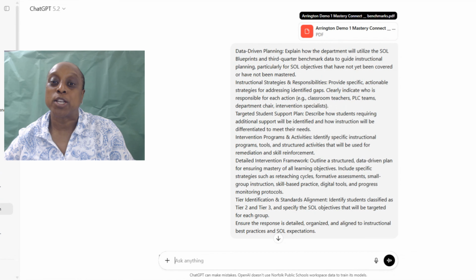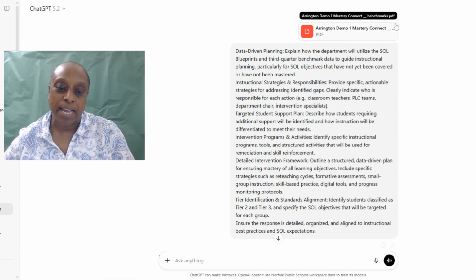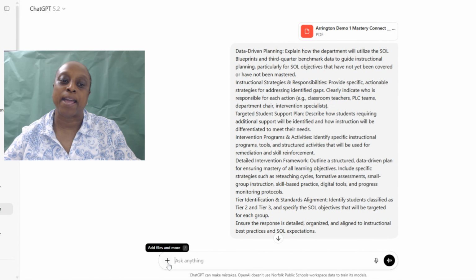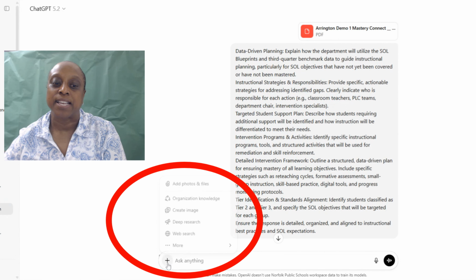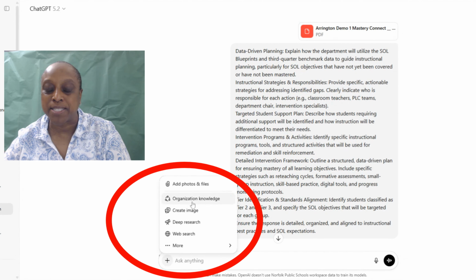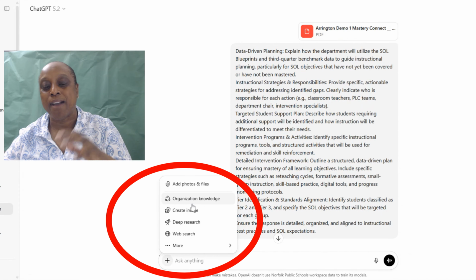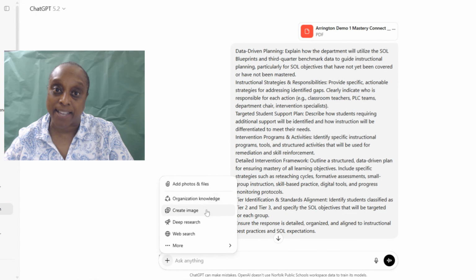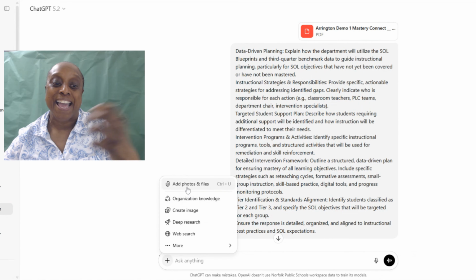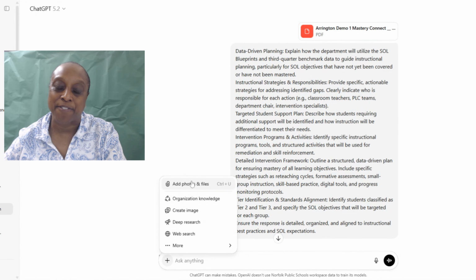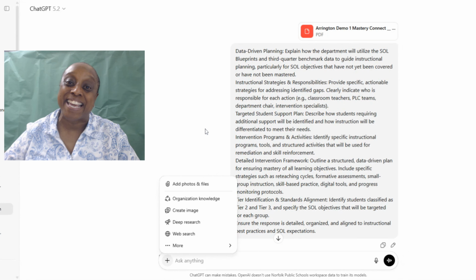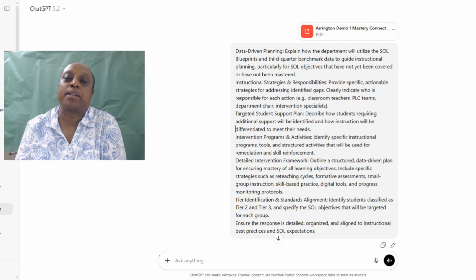If your students have taken the SOL growth test, you can definitely use that as well. Once you receive that printout, if you look at my mouse, you see that plus button. When you hit that plus button, you're able to add photos and files, create images and search the web. So you have all these different features here. I saved the file to my computer, and then I added that file where you see the paperclip. Once I added the file, I was able to put in my prompt.